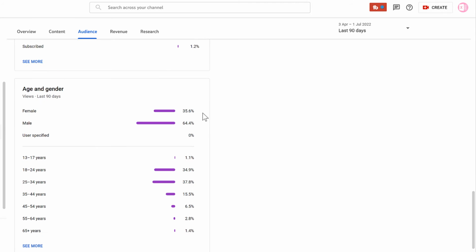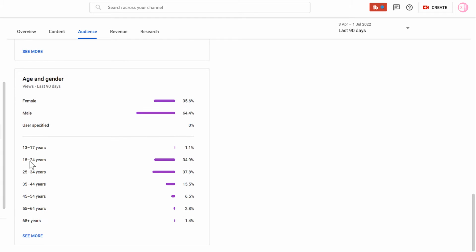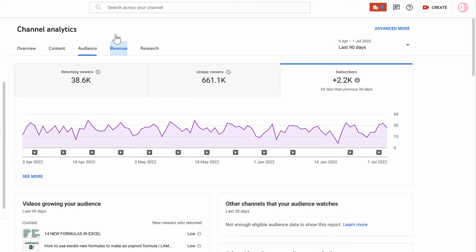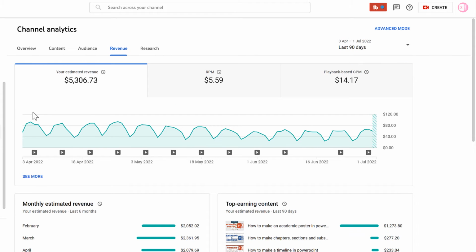Then we can also see the age and the gender. So about 36% of my views come from women and about 64% come from men. And then also the typical age range is usually between 18 and 34 years old. Then we'll have a look at the revenue window. And we'll see that the revenue has the same weekly cycle to the views.